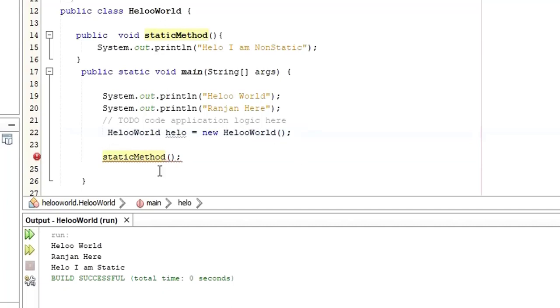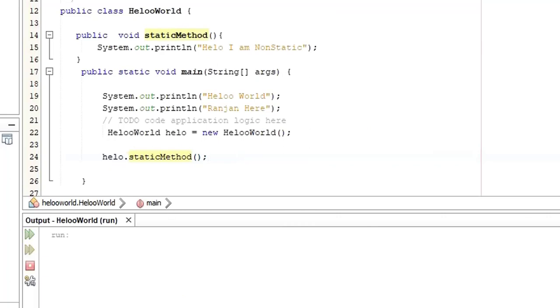So if you want to call this method, what do you need to do? You have to say object dot static method. So when I save, now the error has gone. When you run, it prints: hello, I am not static. I hope now you have understood the difference between the use of static and non-static methods.